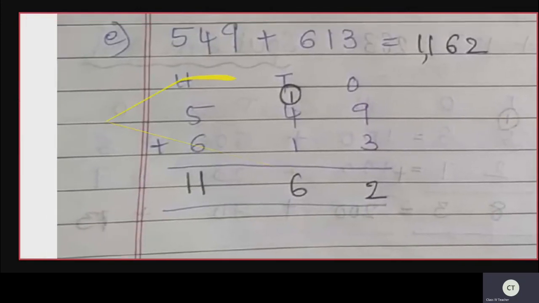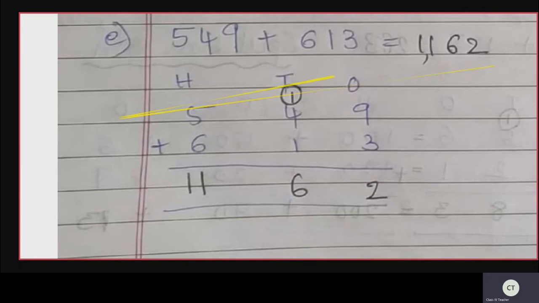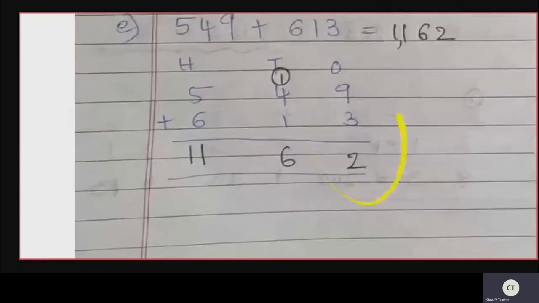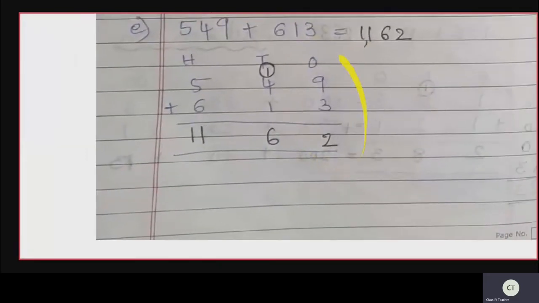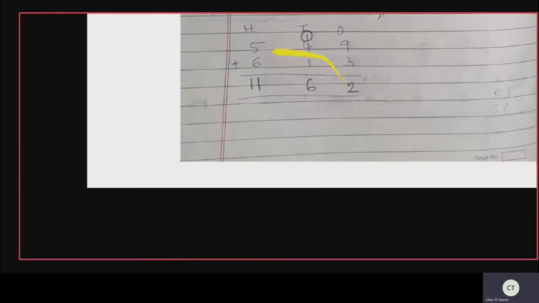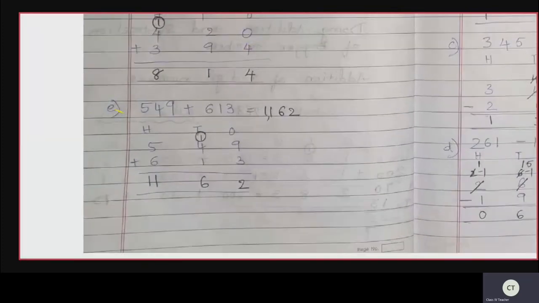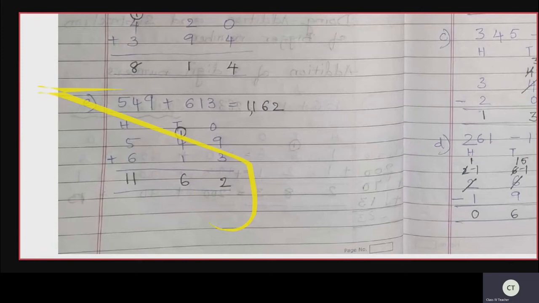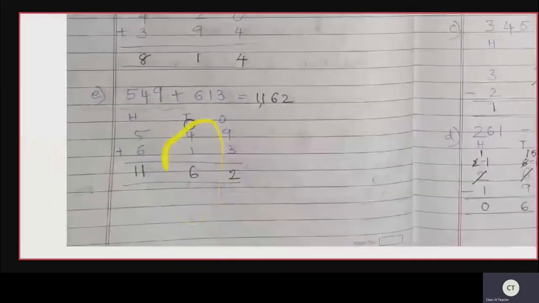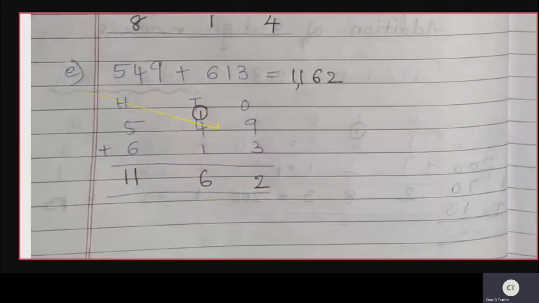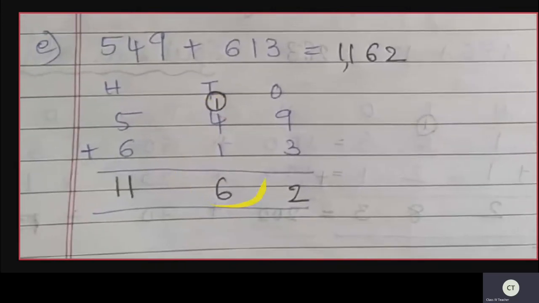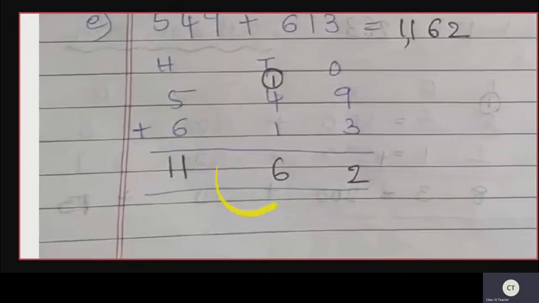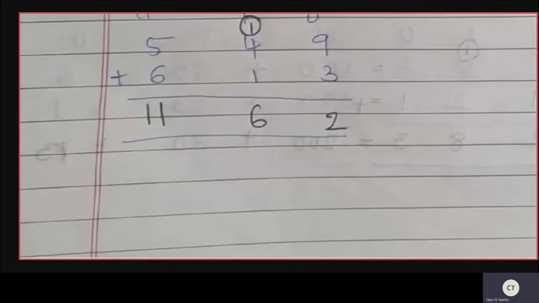Now the next number, 549 plus 613. Okay, so let us now write it in the form of addition. How to do it? So 9 plus 3 on the ones side is 12. So 2 will be here, and 1 carries over to the tens digit. In the tens place, what numbers do we have? 4 plus 1 plus 1. 4 plus 1, 5. 5 plus 1, 6. So below the tens place we have written 6.